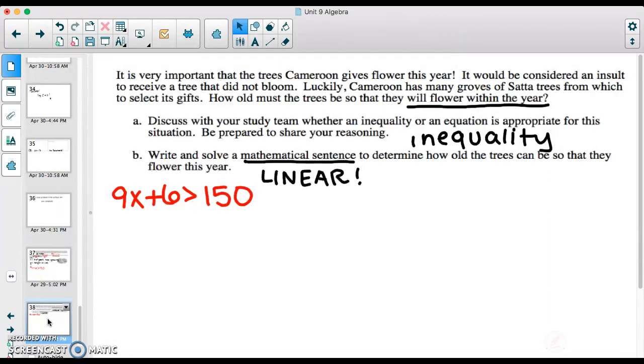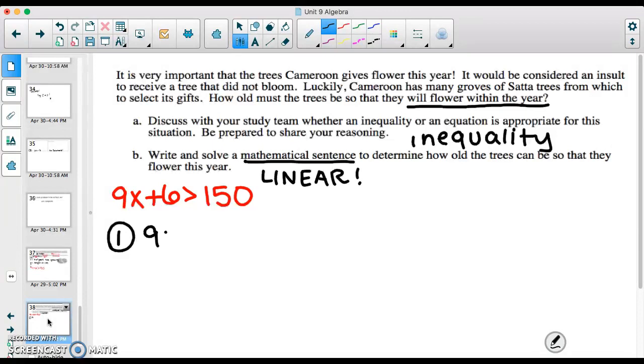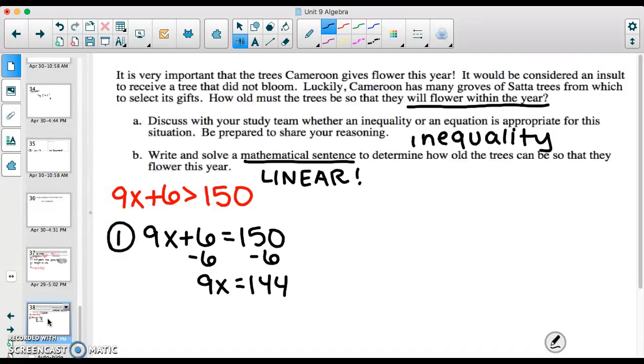And now we can use the process we did in our first couple warm-up problems. We can solve for the boundary point. What is our boundary point? I get 16 years.